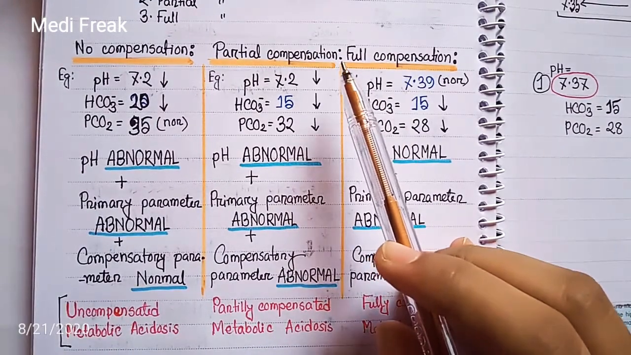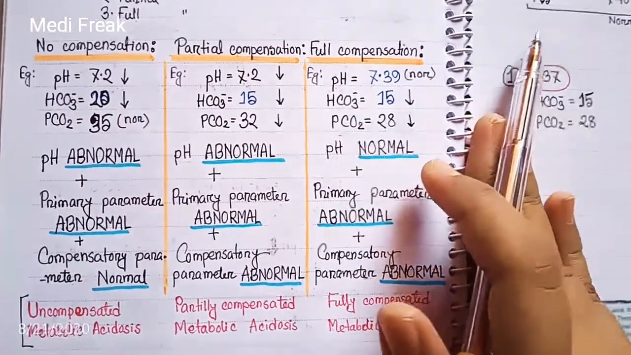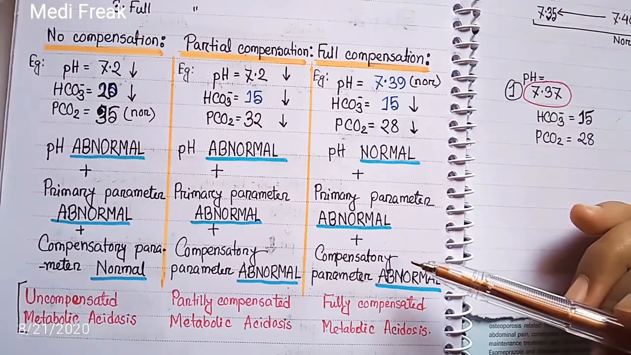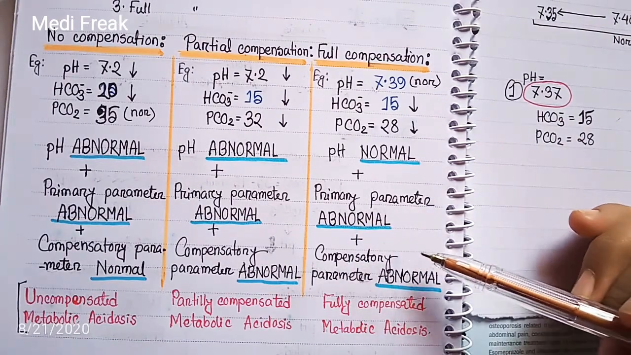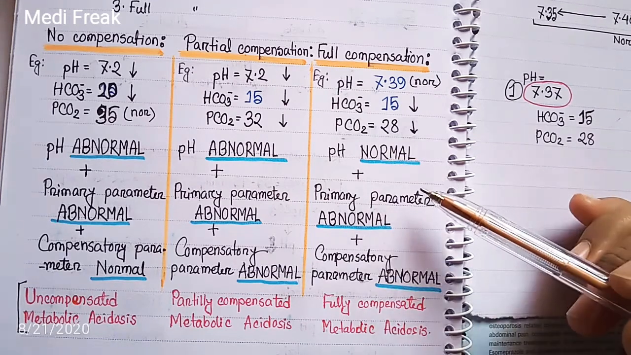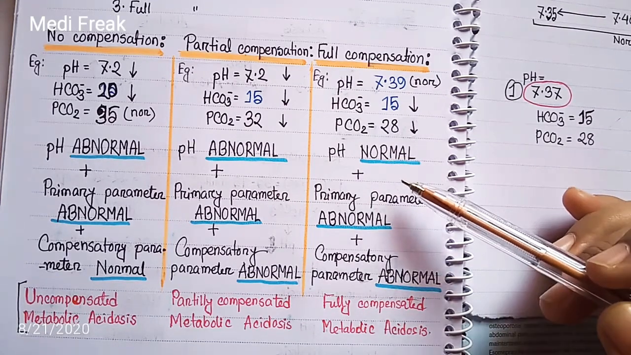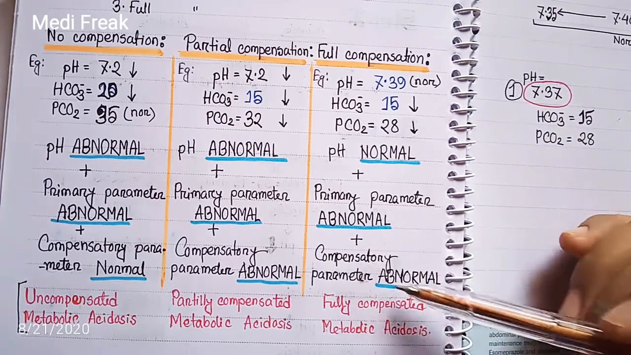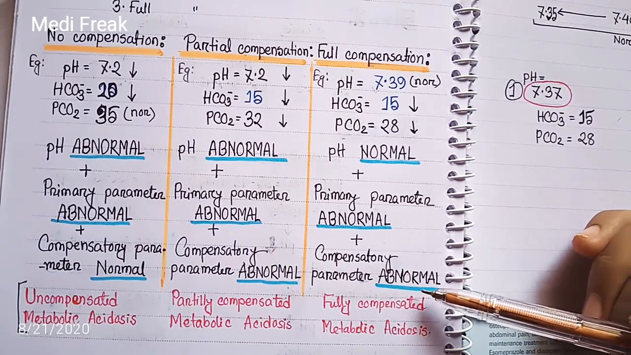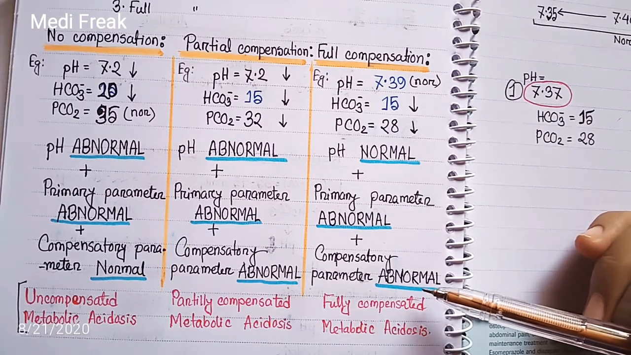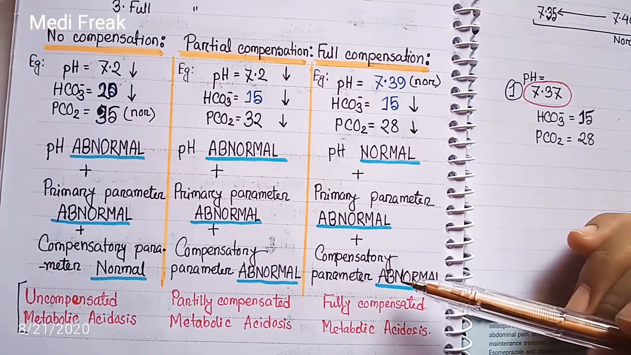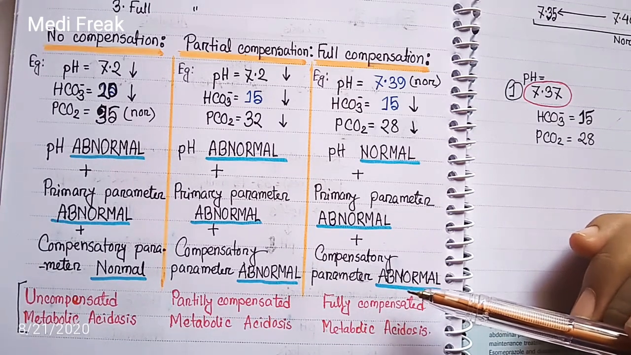Let's come to full compensation. In full compensation, the primary parameter is abnormal. The compensatory parameter is also abnormal, but the pH is normal. The pH is normal. It means that the compensatory parameter normalizes the pH. So in full compensation, the compensatory parameter changes its value and normalizes the pH of the body.